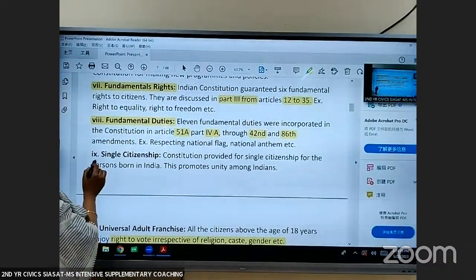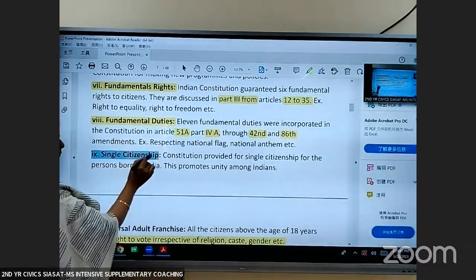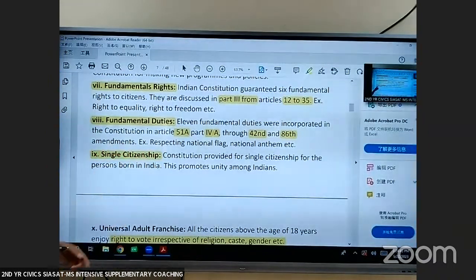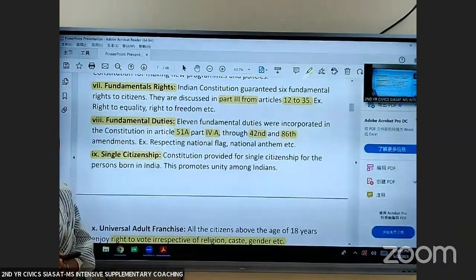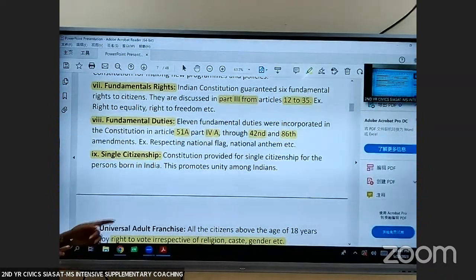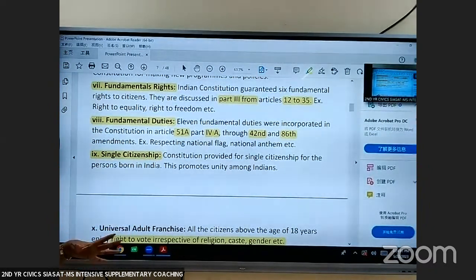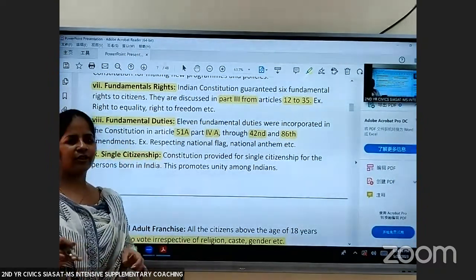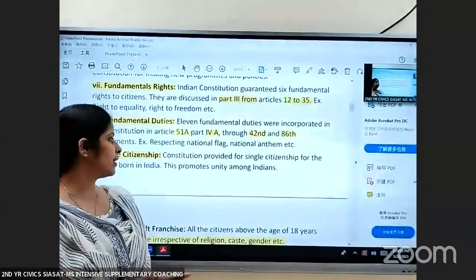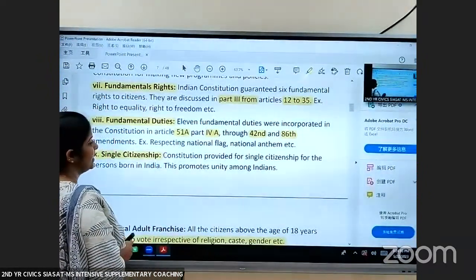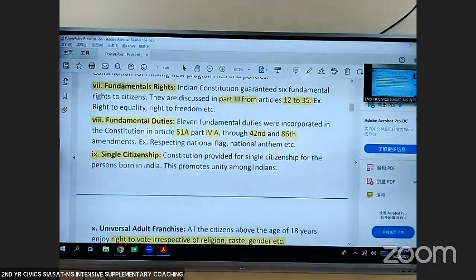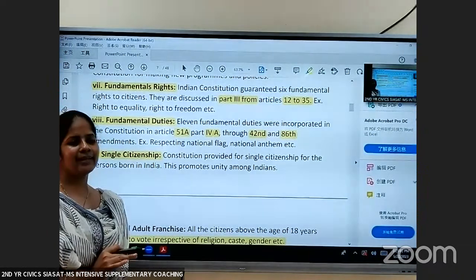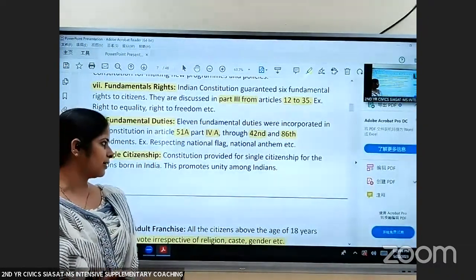Then the next is single citizenship. See, this is one of the features of a unitary form of government. I told you, every person, irrespective of place of birth, whether he is born in Kashmir or Kerala or Hyderabad, anywhere, is considered a citizen of India. His regional identity does not have any importance.